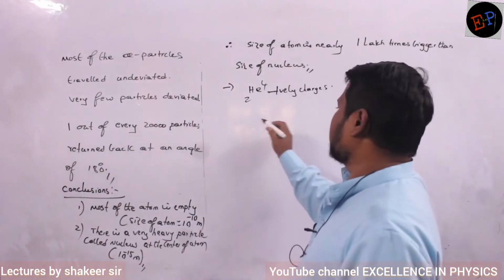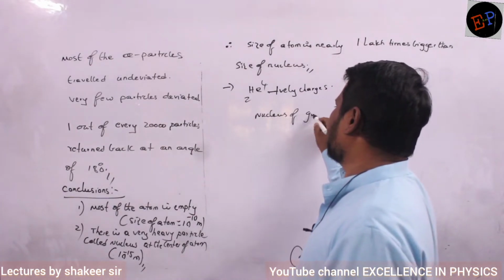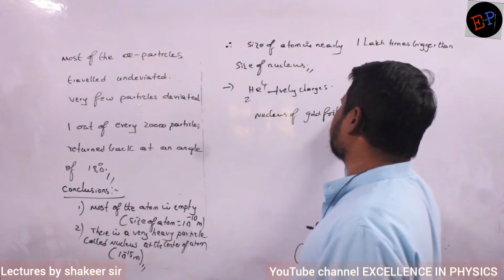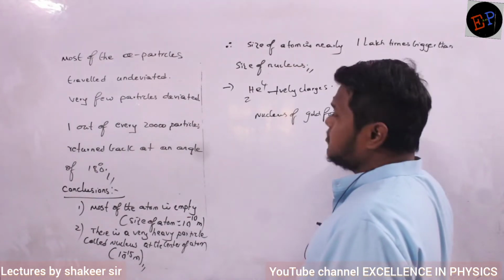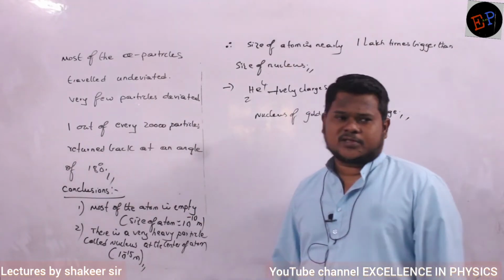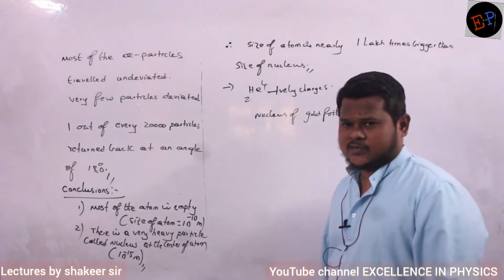So therefore he concluded that the nucleus of the gold foil has which charge? Positive charge, because only a positive charge can repel a positive charge. Are you able to understand? So this is another conclusion he has drawn.